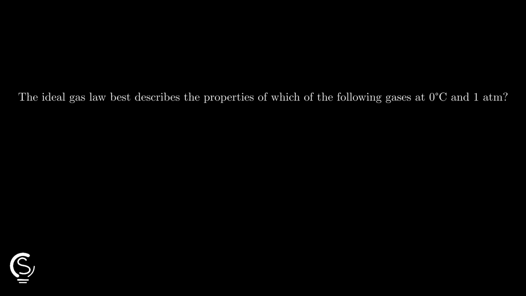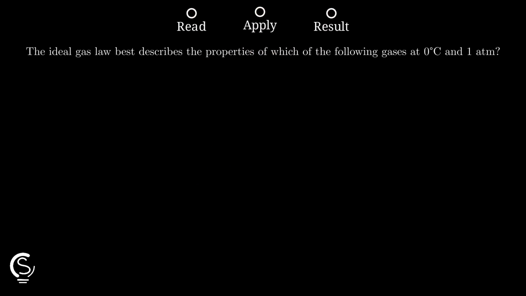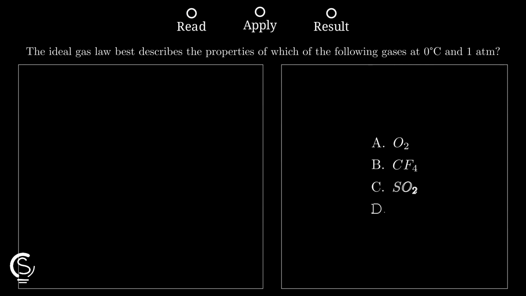Ideal gas behavior depends on how molecules interact with each other. We need to find which gas acts most like a perfect model. Let's go! First, remember that real gases act most like ideal gases when they have very weak intermolecular forces. We are looking for the smallest, simplest molecule among all of these 4 choices.